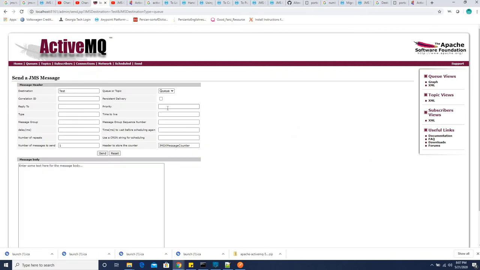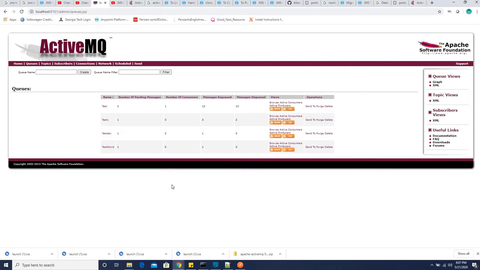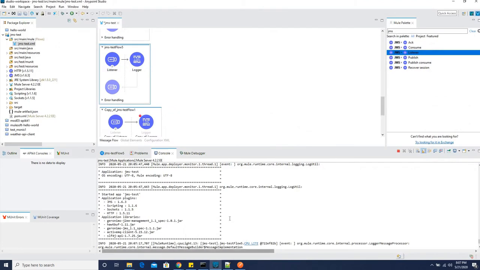And here I'm setting the priority as 8 and reply to as test now, because nothing happens. I'm going to click send now, and I hope that this time this message will get consumed. So let us see.